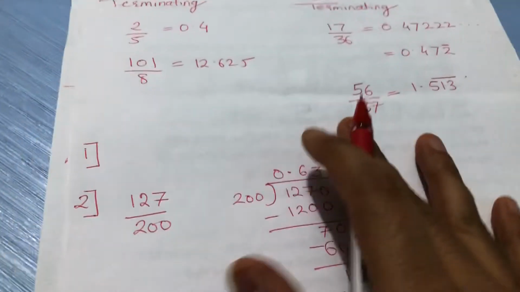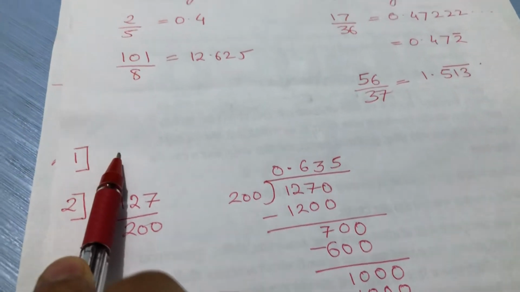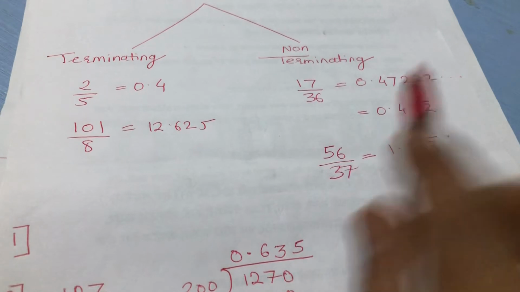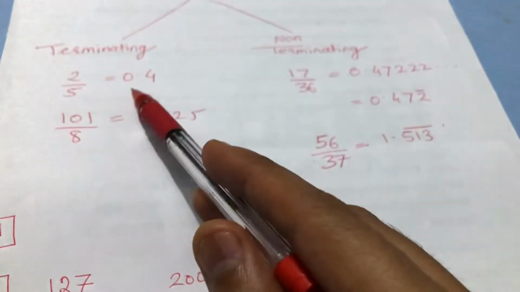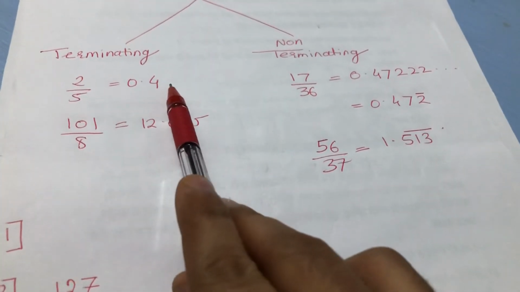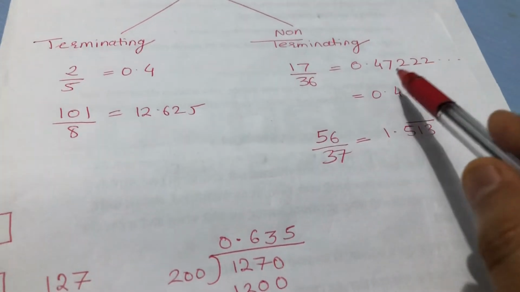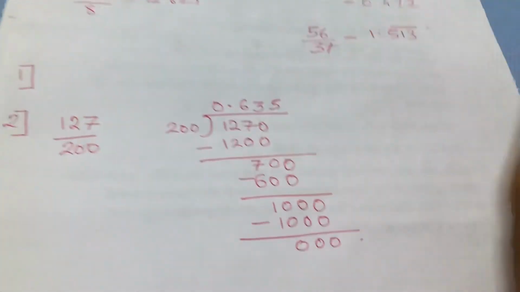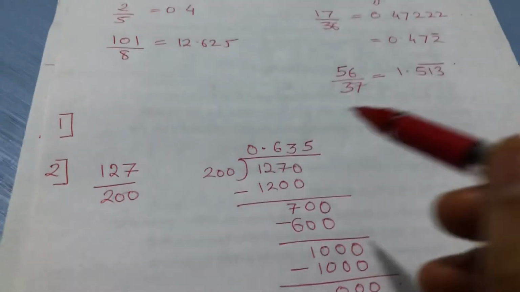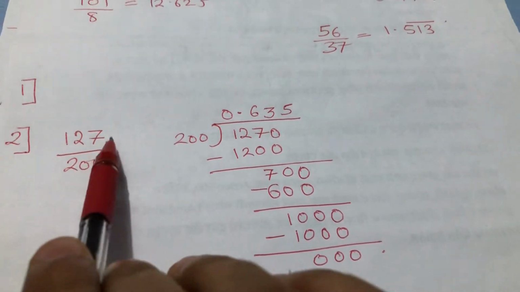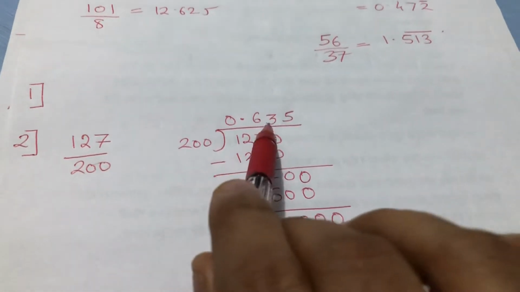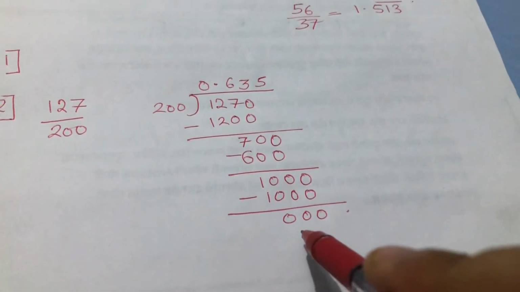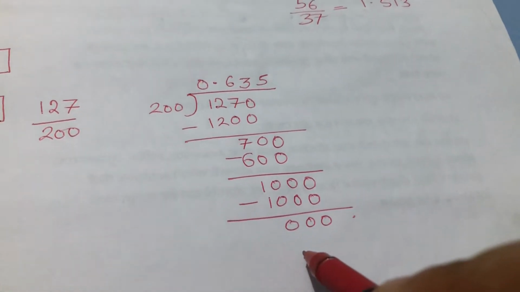exercise. The first question of your exercise you have to solve on your own. They are telling you to find out whether it is terminating or non-terminating. Okay, so all you have to do is just divide and find out: if it is terminating, then yes, terminating, and if it is coming in recurring, then it is non-terminating. In the second part, they are telling you to convert the fraction into decimal. Okay, so all you have to do is just divide. This division you have learnt in your earlier classes.